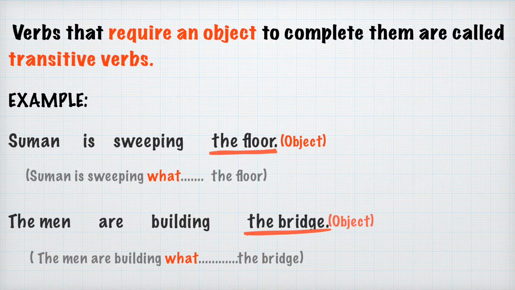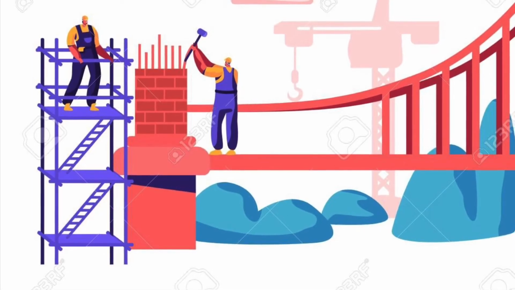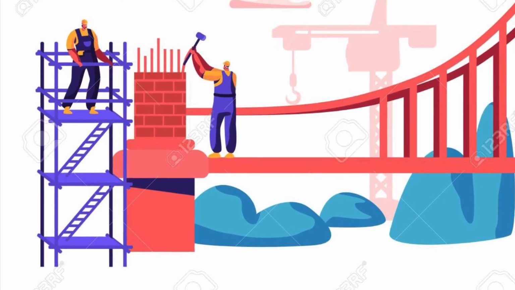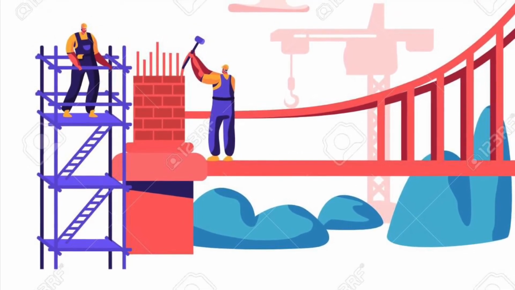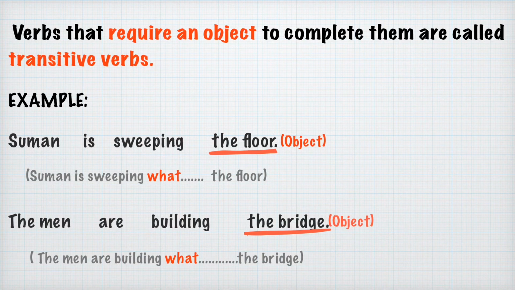Now let us take the other one. The men are building the bridge. The men are building what? They are building the bridge. The answer to this what is the bridge. So it is our object. Let us remember, whatever is the answer to what about the verb, about the action, is our object in the sentence.